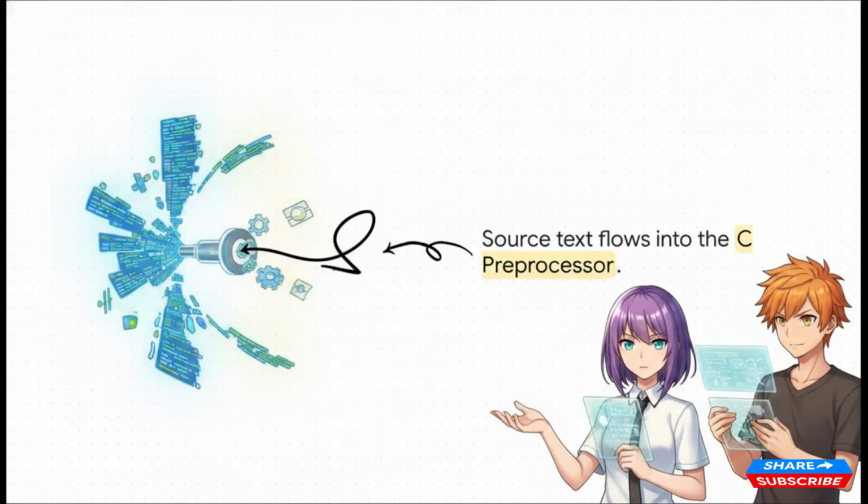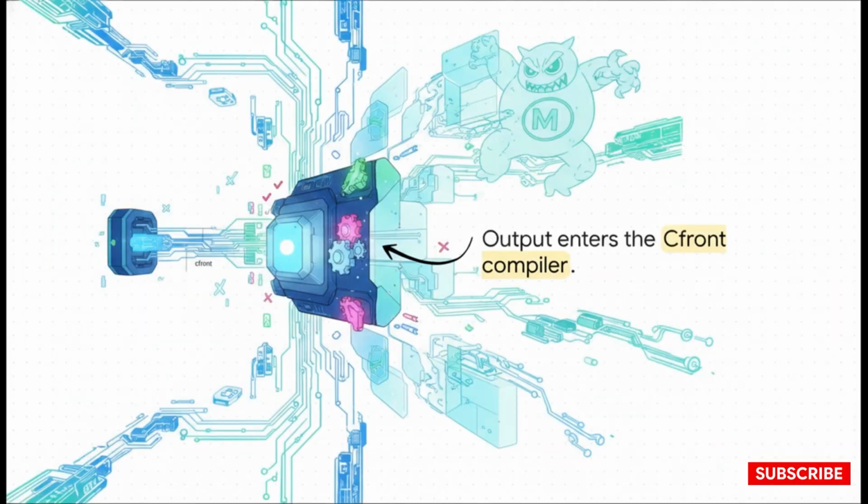That raw text was first fed straight through the standard C preprocessor, or CPP, just to handle all your basic file inclusions and macros. From there, the output went into CFront itself. This was the actual C++ compiler front end. It did all the heavy lifting, complete syntax and semantic checking of the code. This is a super important detail because it completely debunks this old myth that CFront was just a glorified macro preprocessor. It wasn't. It was doing the complex work of a real compiler.